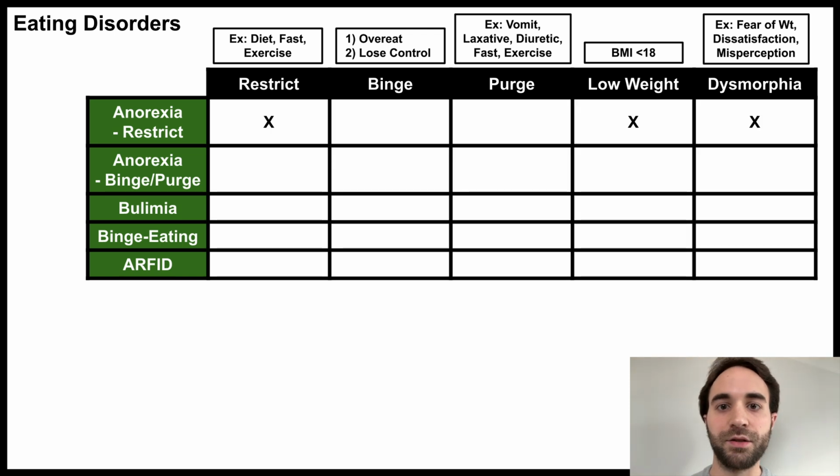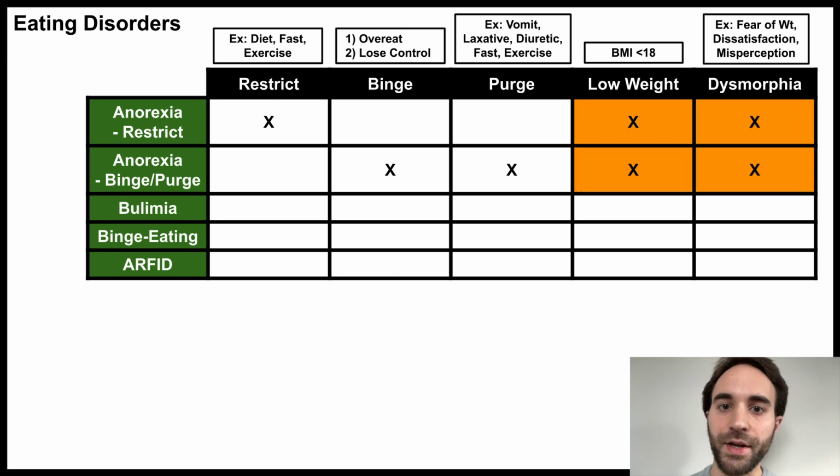Anorexia nervosa has 2 subtypes, the restricting type and the binging and purging type. In the restricting type, the patient restricts their eating due to body dysmorphia, which leads to a low weight. In the binging and purging type, the patient repeatedly binges and purges due to body dysmorphia, which leads to a low weight. As you can see, the common features between these subtypes are the low weight and body dysmorphia. Therefore, these can be thought of as the core symptoms of anorexia, and distinguishes anorexia from the other eating disorders.